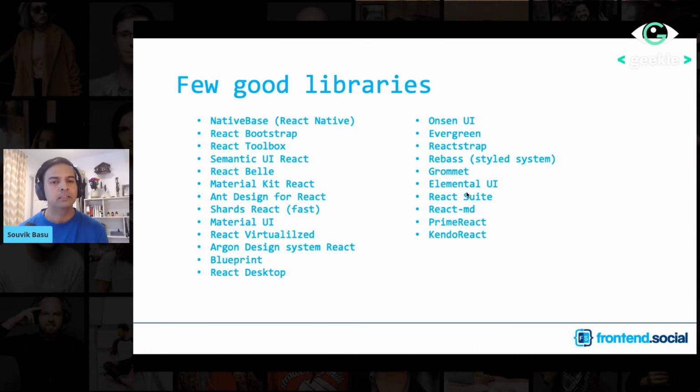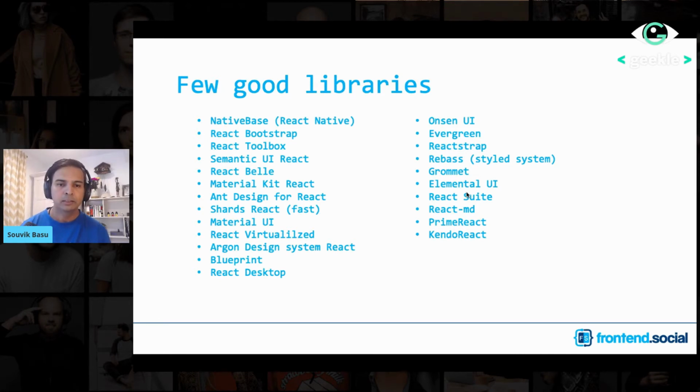Then there are certain libraries designed especially for enterprise applications, like Ant Design. There are certain libraries designed for fast rendering, like Shards. And then there is also React Virtualized. React Virtualized's purpose is that, let's say if you have a long list of items to show, you don't try to render all of them at the same time. You only render the ones which are in the visible area of your application, thereby reducing a lot of CPU cycles and browser memory.